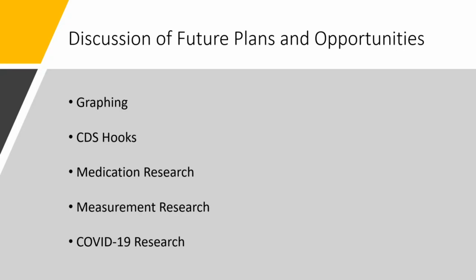In addition, we have measurement research. We are currently using a formula to calculate the risk score. If some of these vitals became less important, we would remove them. If some of the vitals became more important, we would add them. So we would continually be looking at that measurement to determine when it would be best to wean the person. And last but not least, COVID-19 research is ever changing, and so we would need to be on top of that to see if there were better methods or better medications to help wean those people.